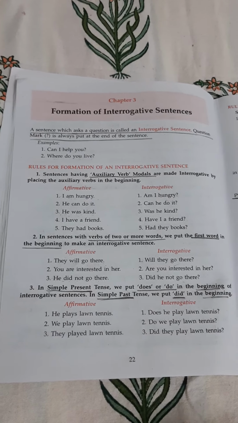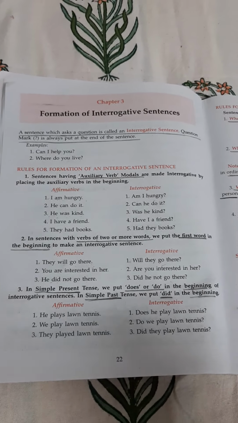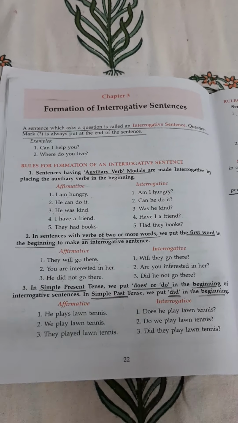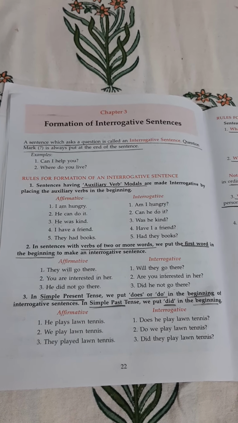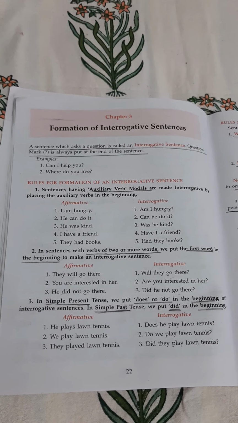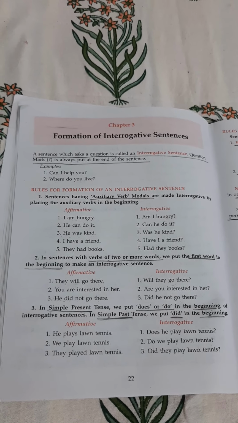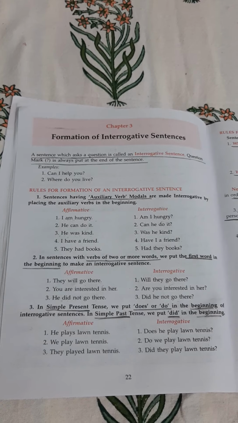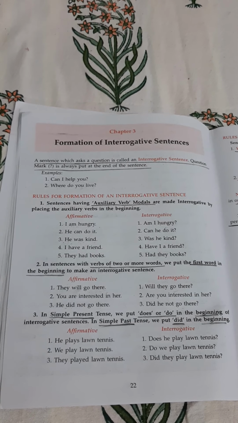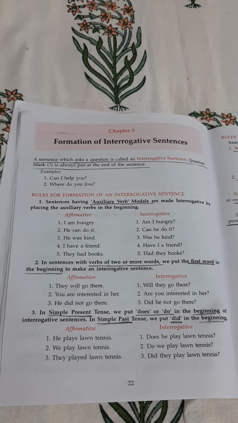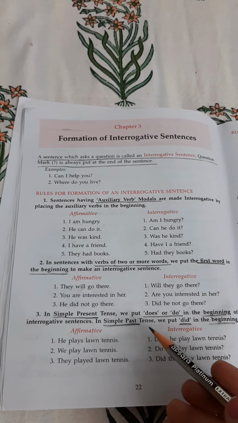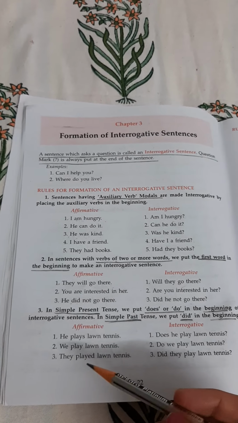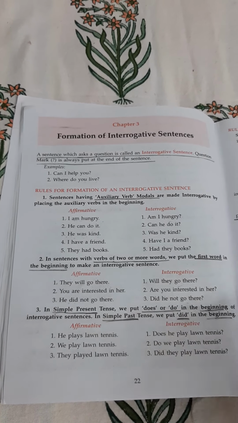Now, one more thing: in case of simple present tense, we put does or do in the beginning in order to make a sentence interrogative. I hope you all know when we use does and when we use do. Still, I'm just recapitulating. We use does in case of singular, like he, she, it, or singular nouns.